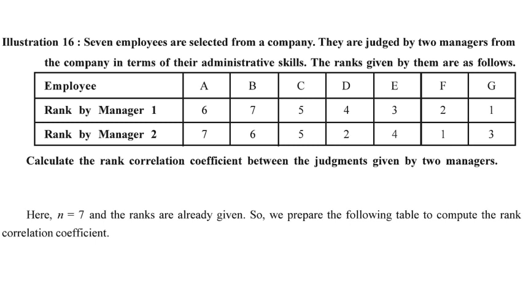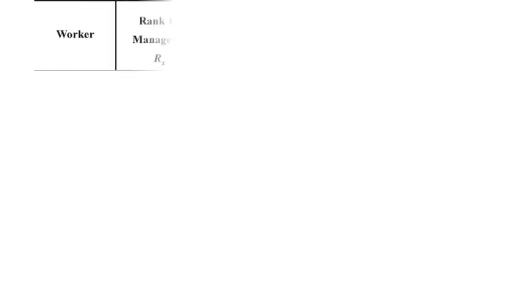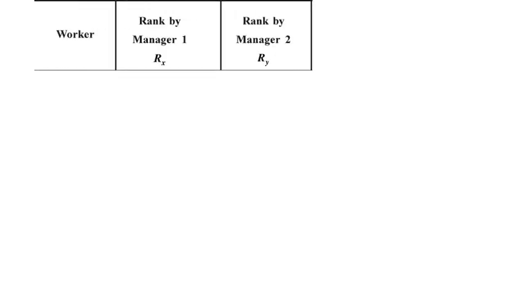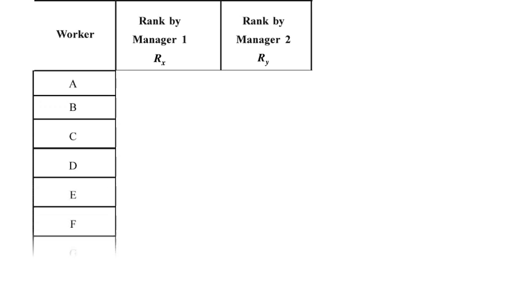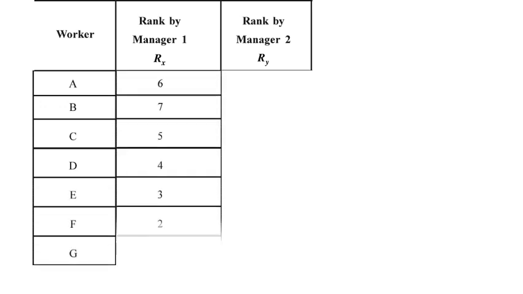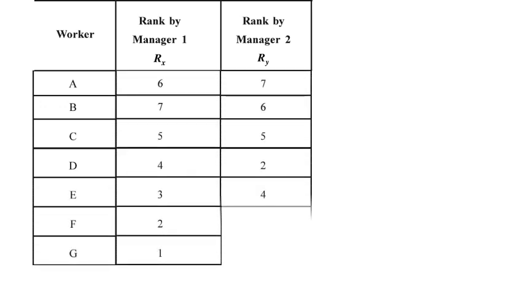So ranks are directly given. We will just write this data into our notebook like this. Worker, rank by manager 1, that is Rx, rank by manager 2, that is Ry, because rank is R and manager 1 is X, rank is R and manager 2 is Y. Now workers are A, B, C, D, E, F, G, with ranks as given in the question itself.